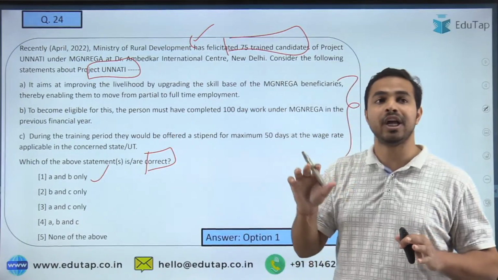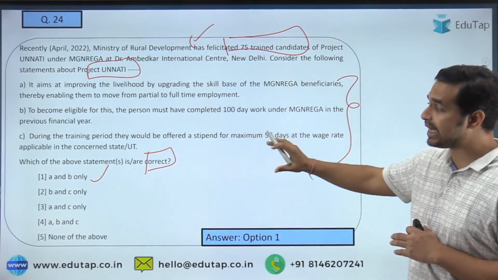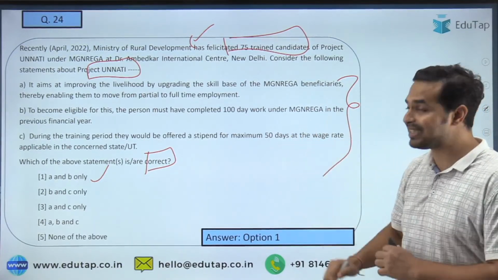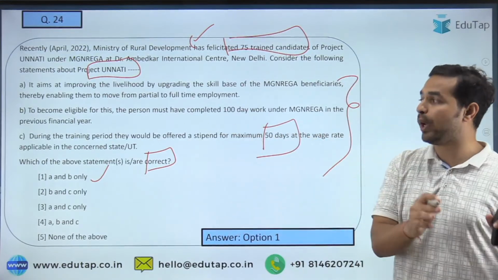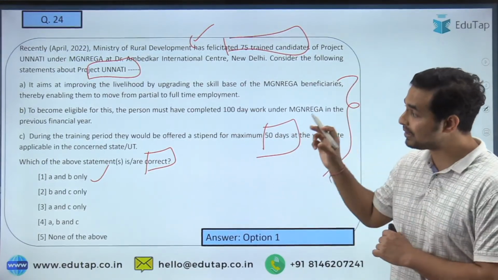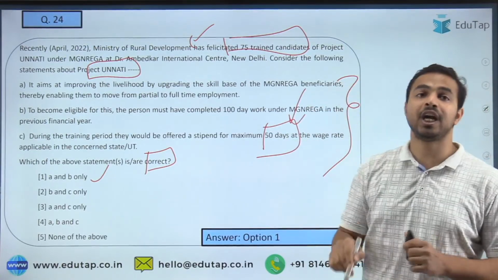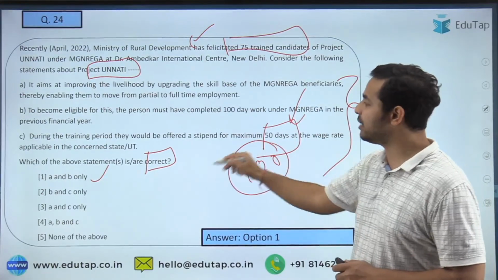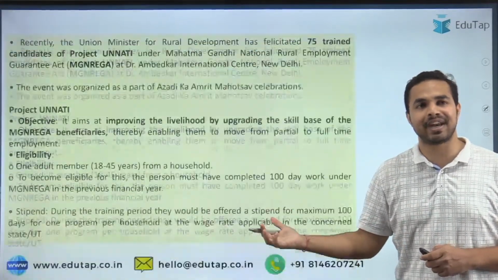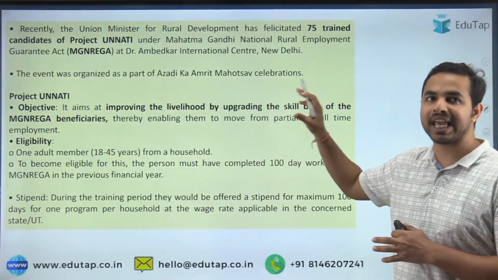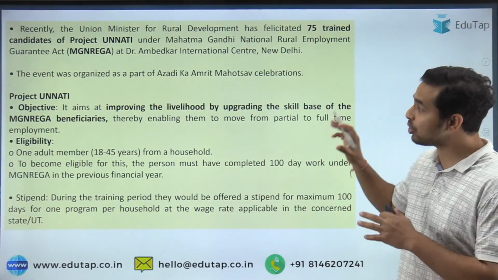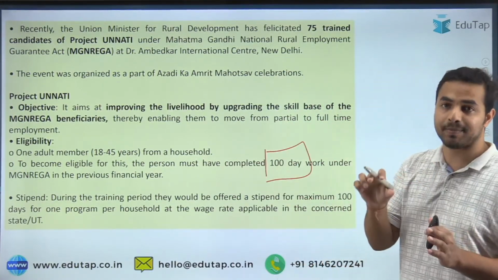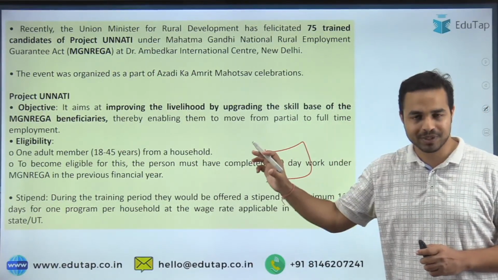So when we talk about what is incorrect in statement C, statement C says that during the training period they would be offered a stipend for a maximum of 50 days at the wage rate applicable at the concerned rates, but see guys, they are not being provided with the stipend of 50 days, instead they are being provided with the stipend of 100 days, that is why statement C is incorrect. And here you can see this particular part mentioned here as well. Here it is given that they will get the complete stipend for 100 days of work, and that is why statement C is incorrect from the exam point of view.